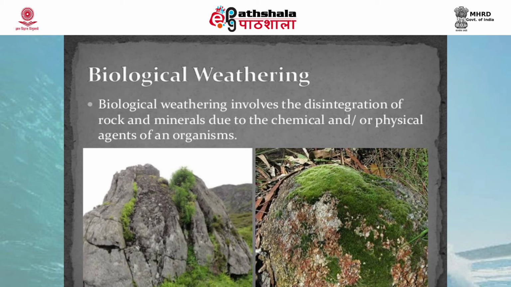Some of the main types of biological weathering processes are growing plant roots. It is common to see some roots growing within the face of a rock. Such plant activity contributes to biological weathering. The roots of plants and trees penetrate into the soil in search of nutrients and water. As the roots penetrate the soil, they go through cracks or joints in the rocks, and as they grow, they progressively crack the rock apart. Bigger growing roots can also exert pressure on the adjacent rocks.